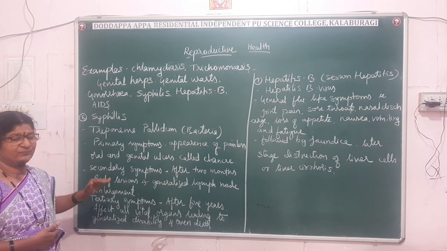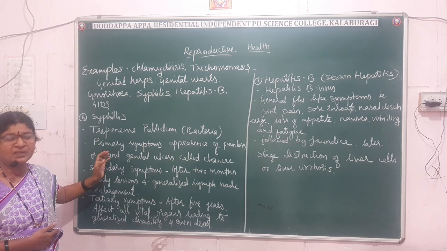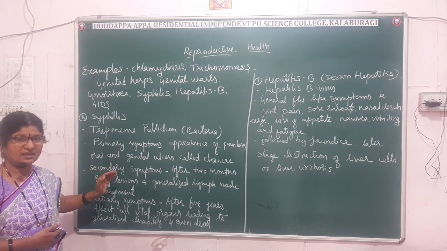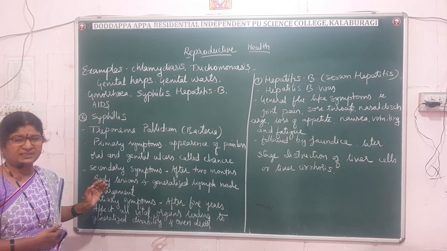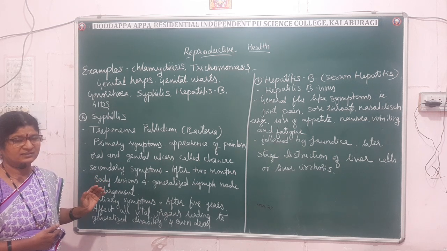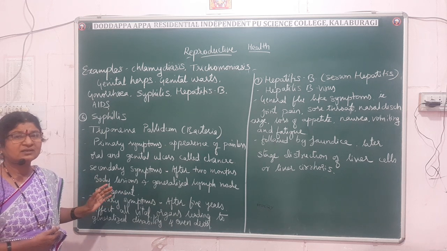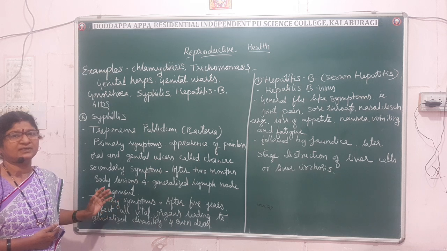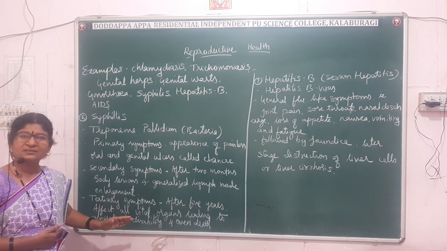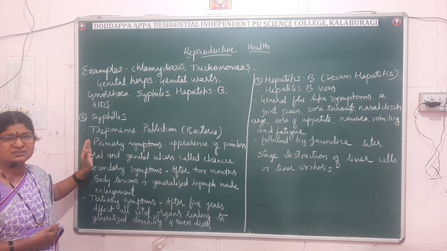Till that time, these bacteria will invade the important organs of the body, also called vital organs, like the heart, respiratory organs, kidney, etc. They invade and start destroying them. So it leads to the generalized disability of an individual, and later it leads to death if care is not taken. So that is about syphilis.